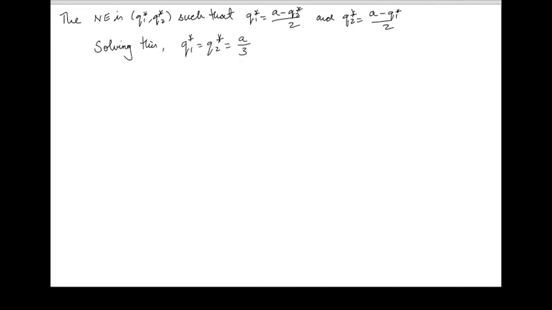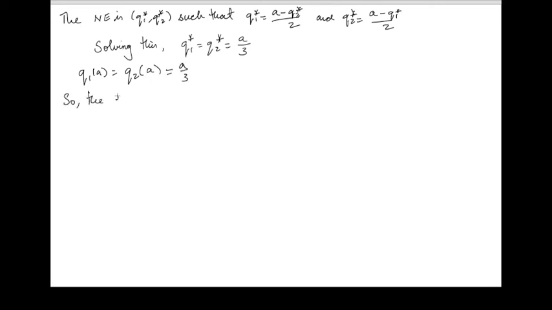Now, how many information sets are there for player 1? There's the initial node, so firm 1 has to pick an advertising level A, and for each advertising level A, there's an information set where firm 1 has to engage in Cournot competition. And for firm 2, for each level of advertising A, there's an information set where player 2 has to engage in Cournot competition. So for players 1 and 2, the quantities have to be a function of A. So Q1 of A and Q2 of A, the equilibrium strategies, are A over 3.